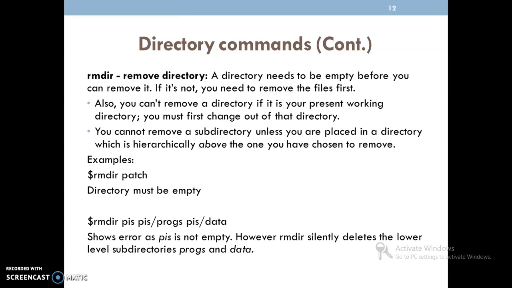So these are the two important commands we need to remember: one is mkdir, and one more is rmdir.